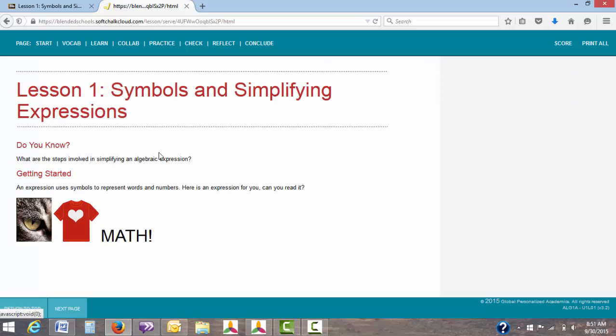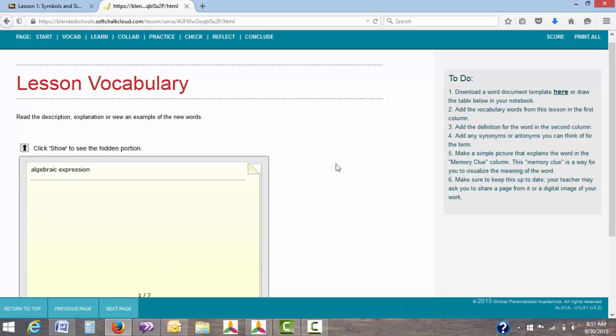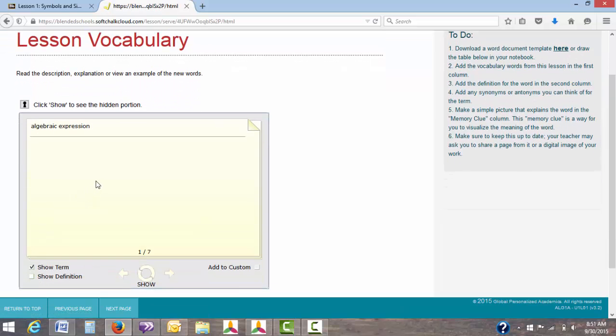Lesson 1, Symbols and Simplifying Expressions. It says, do you know what are the steps involved in simplifying an algebraic expression? This first screen will just give you a heads up on what you're going to learn throughout this lesson. Once you've read through it, go to the next page. This will always take you into your vocabulary words.